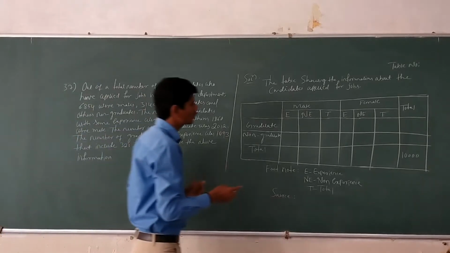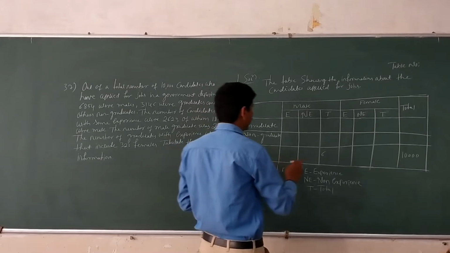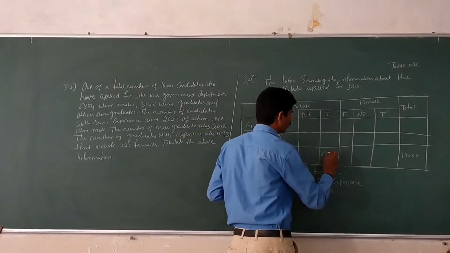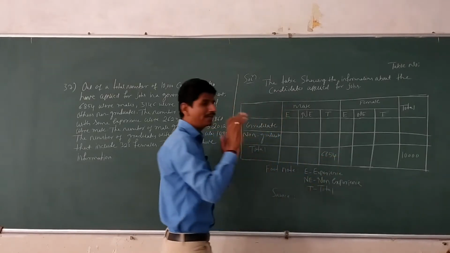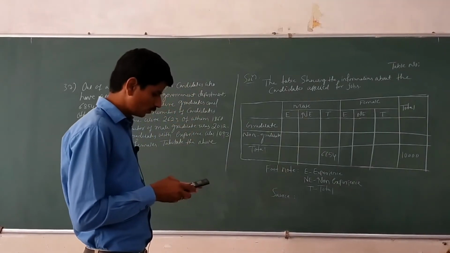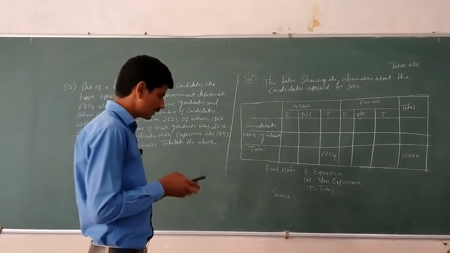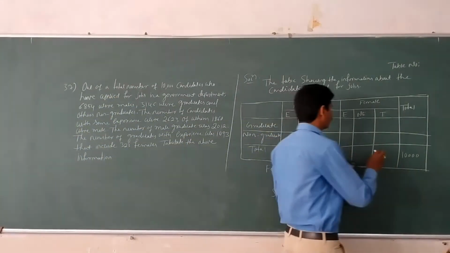Out of 10,000, 6,854 were males, and remaining 3,146 were females.